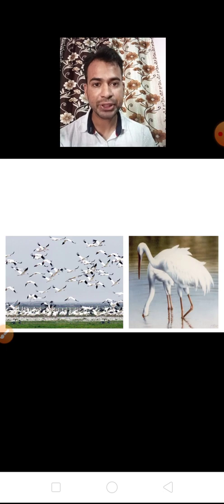Then the definition of adaptation, and after that adaptation in the Siberian crane, adaptation in the polar region, and adaptation in the penguins. First of all learn in the rough notebook, and after that you can make a fair copy. Okay, clear?